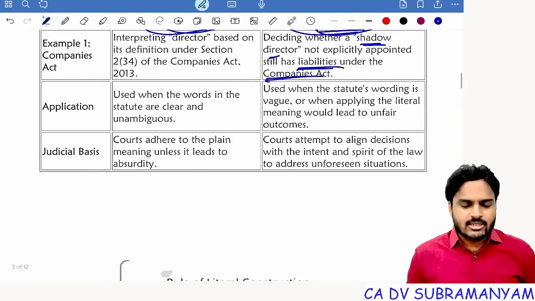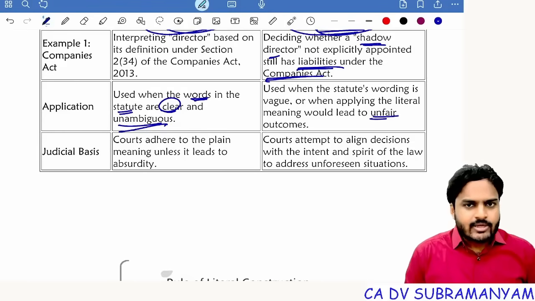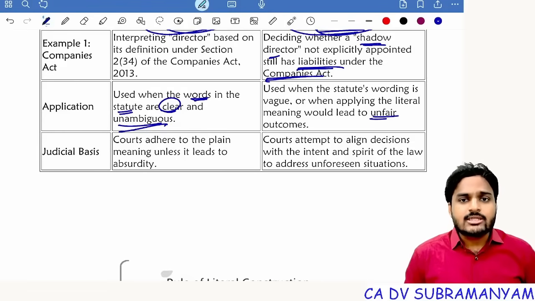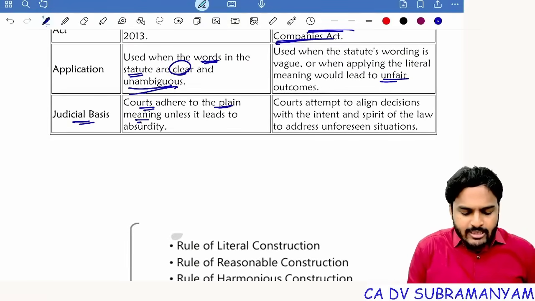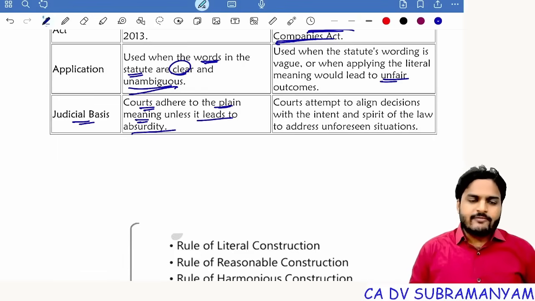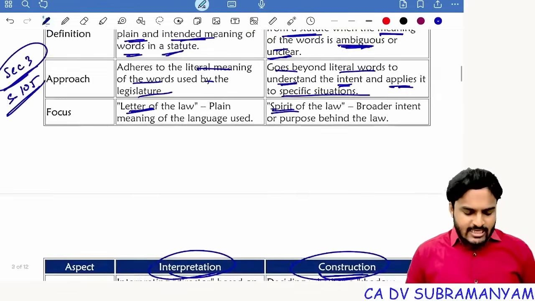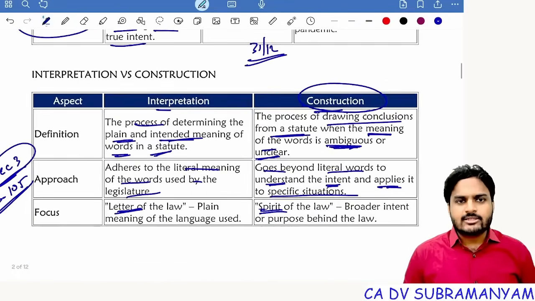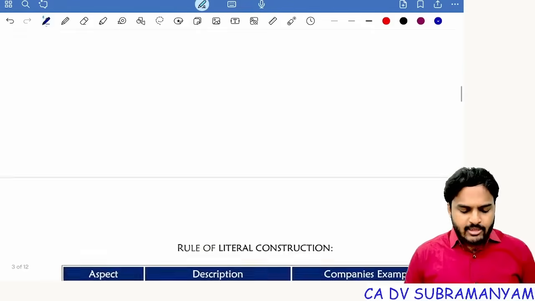Next one, application. Interpretation uses the words as they are when the word in the statute is clear and unambiguous. Whereas construction applies when the word is not clear, and if you apply literal interpretation the result may be undesired. Next one, judicial basis. Courts adhere to the plain meaning unless it leads to absurdity, unless it leads to the illogical. If it is illogical, then courts will stop interpretation and go with construction. So this can be tested for 4 marks, interpretation versus construction. In previous attempts, this question was repeated 2 times. So it is a 4 marks topic.